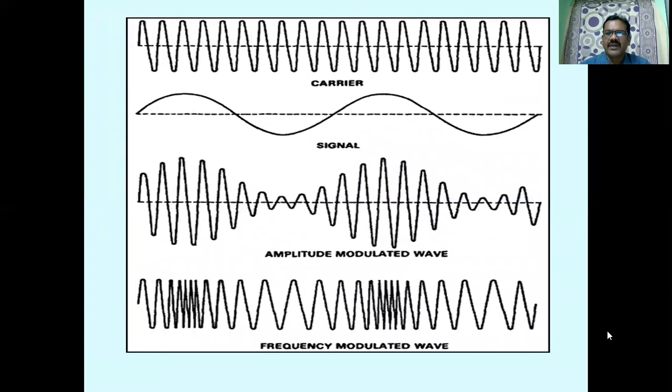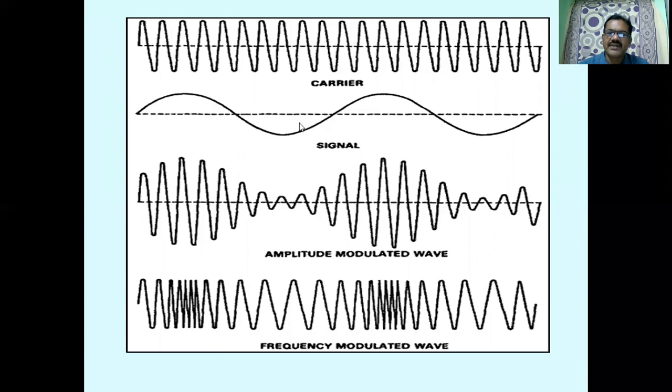Let us see the graphical representation of these waves. This is the carrier. A sinusoidal wave is used as a carrier. See, the cycles are very close. The duration, the time period, is small, so it is a high frequency signal. The carrier is a high frequency signal. The time period is low, and hence the frequency is high. And this is our original message signal, our voice. Any form of message signal is low frequency. The duration is more, and hence the frequency is low.